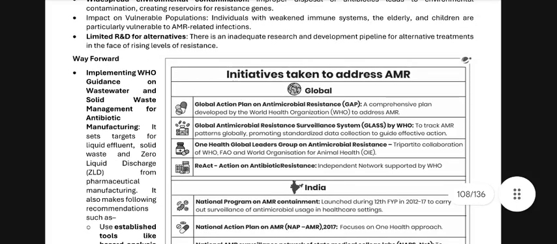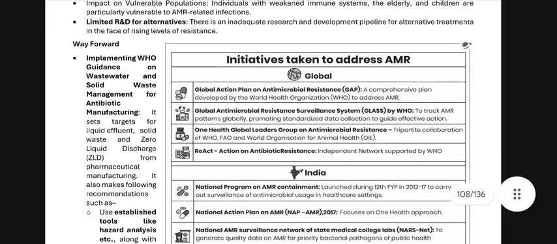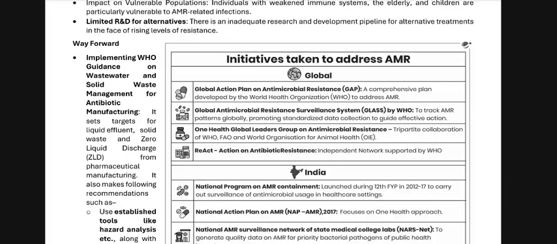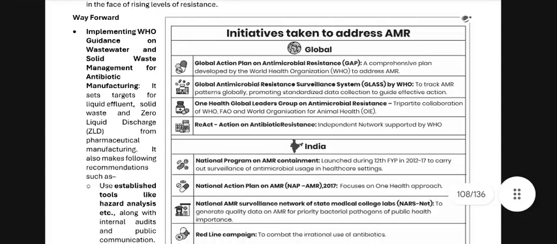Next, we have initiatives taken to address AMR. Global Action Plan on Antimicrobial Resistance (GAP), a comprehensive plan developed by the World Health Organization (WHO) to address AMR. Global Antimicrobial Resistance Surveillance System, GLASS, by WHO to track AMR patterns globally, promoting standardized data collection to guide effective actions. One Health Global Leaders Group and Antimicrobial Resistance Tripartite collaboration of WHO, FAO and World Organisation for Animal Health (OIE). Okay, ReAct: Action on Antibiotic Resistance, an independent network supported by the WHO.